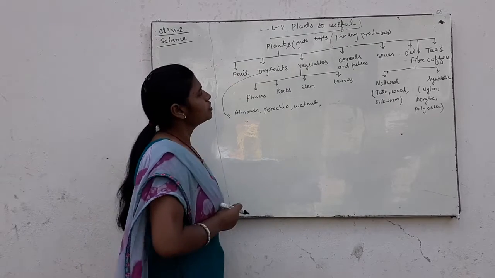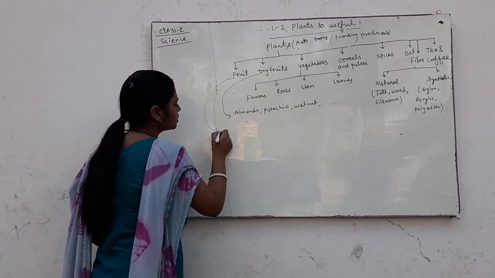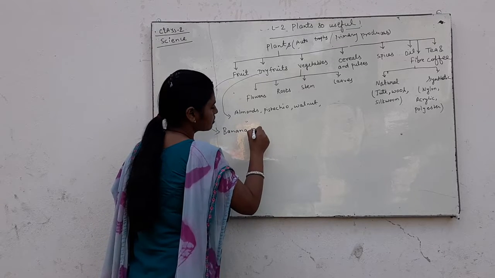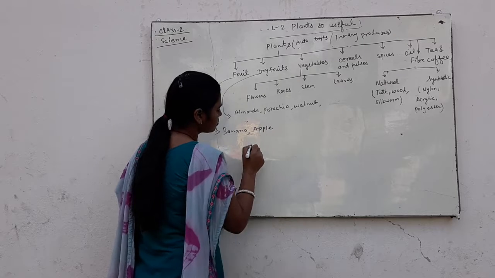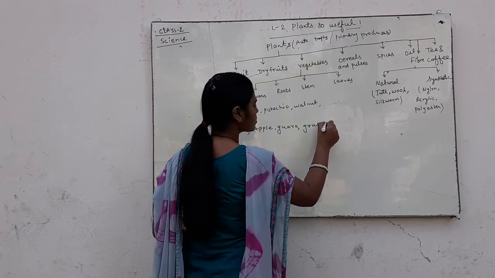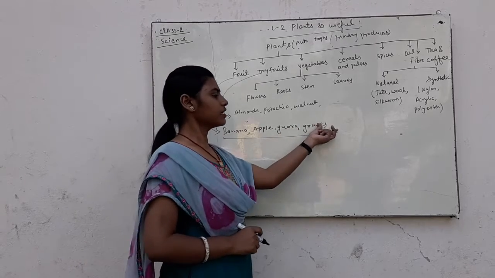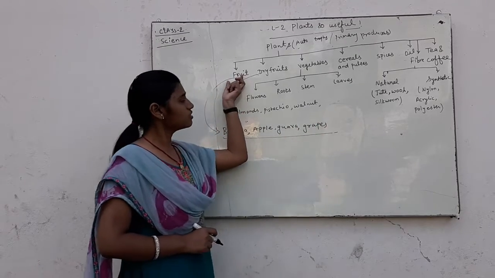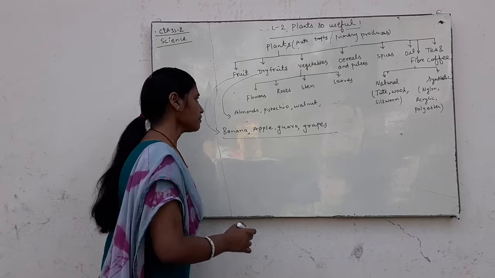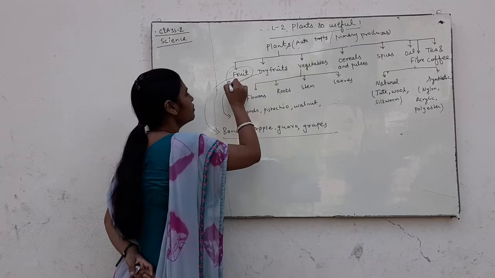Here we know about plants giving us fruit. Plants give us fruit such as banana, apple, guava, grapes, and many other fruits which are obtained from plants.